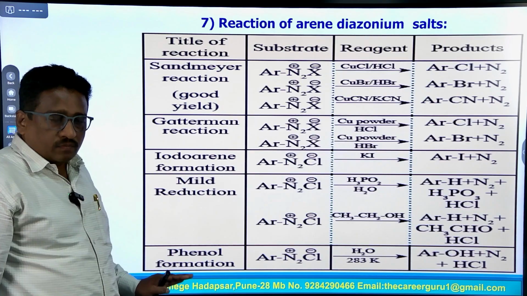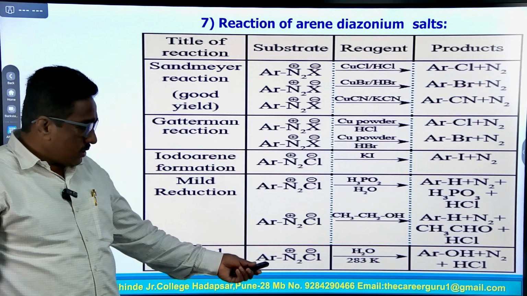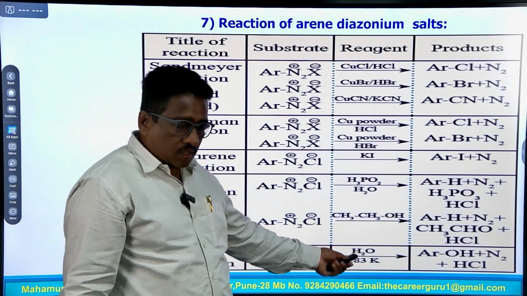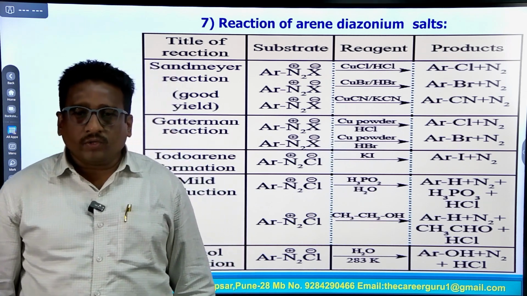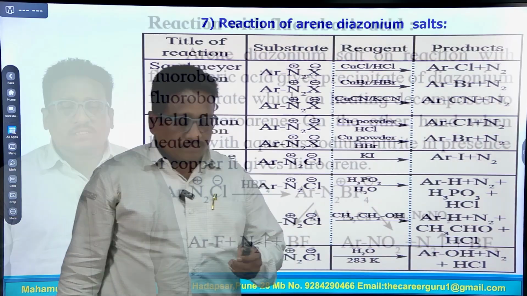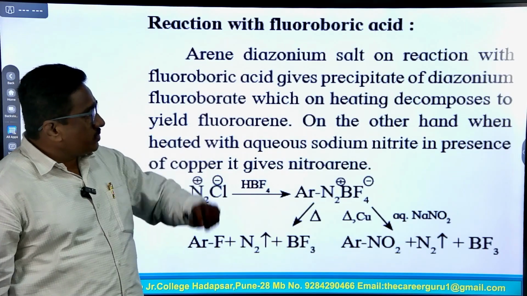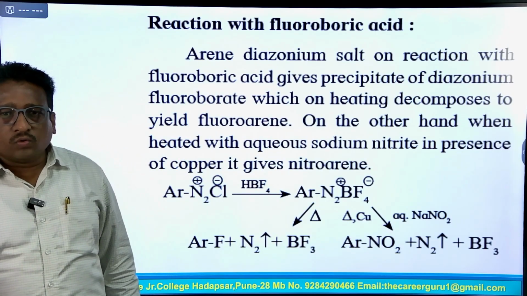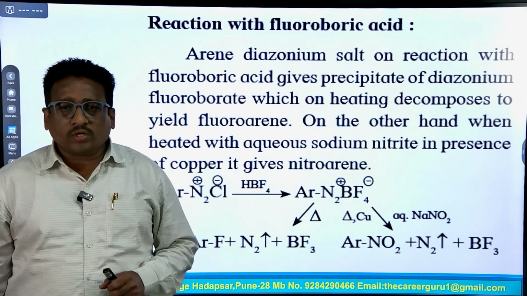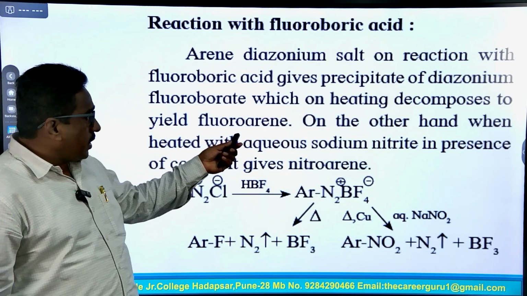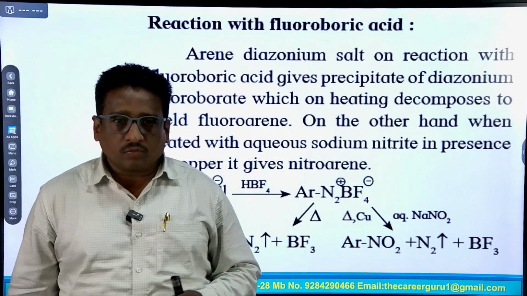In the last reaction, we have already discussed the formation of phenol, where diazonium chloride on hydrolysis at 283 Kelvin forms the phenol molecule, means ArOH. Reaction with fluoroboric acid: arene diazonium salt on reaction with fluoroboric acid gives a precipitate of diazonium fluoroborate, which on heating decomposes to yield fluoroarenes. So, this method is useful for the preparation of fluoroarene or fluorobenzene.